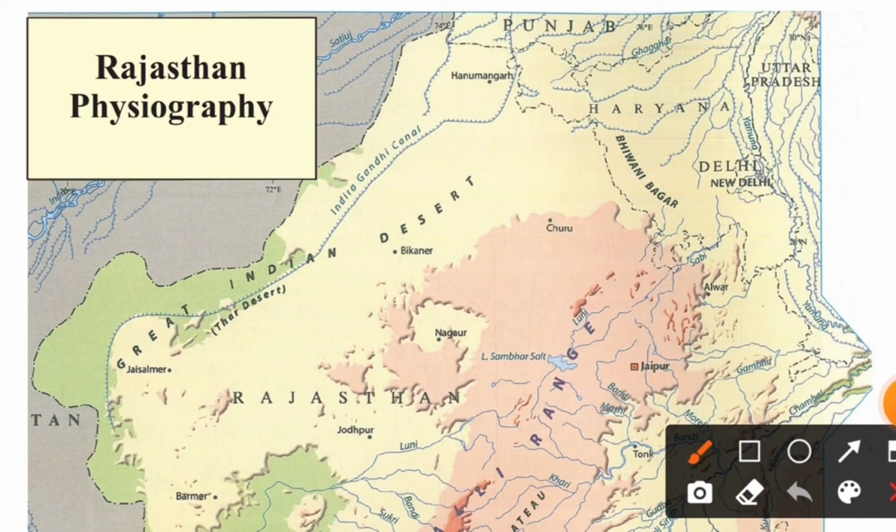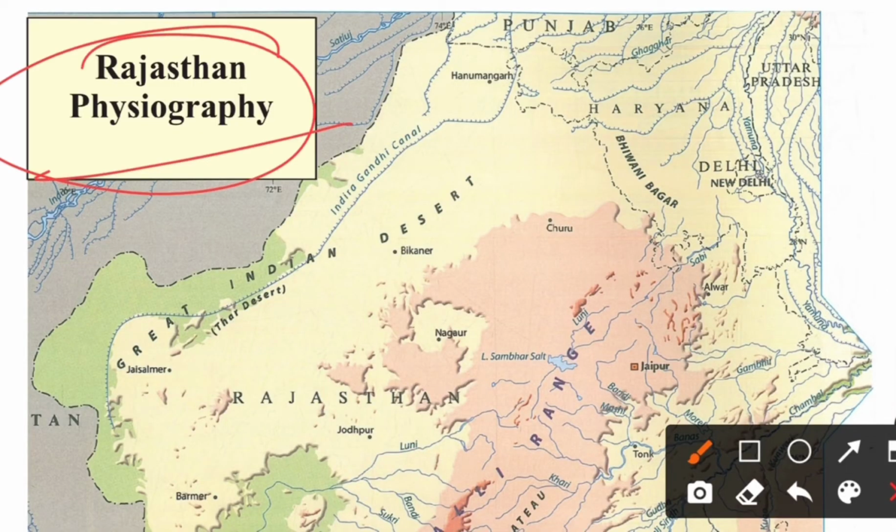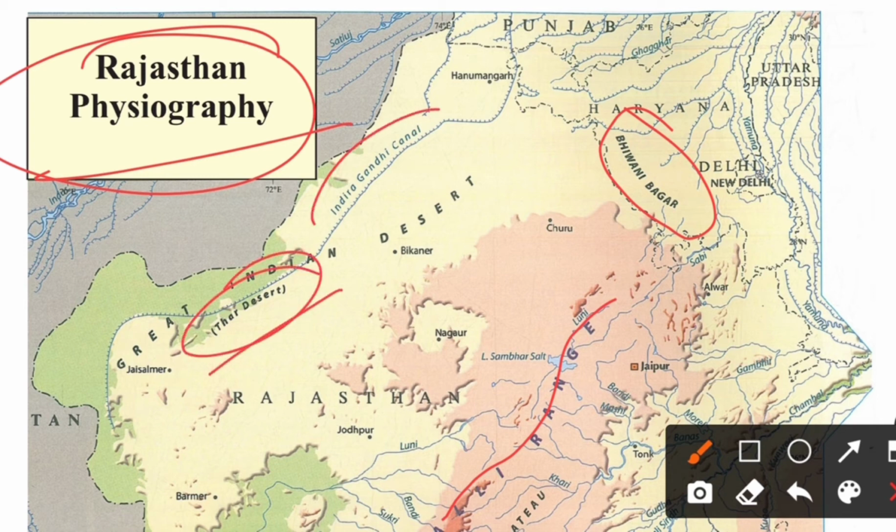So guys, now right in front of you, you have the Rajasthan physiography map. This is Bhiwani Bagar, this side, and this is all your Aravalli mountain ranges passing from here, and this is your Thar desert area, okay, and this is from where your Indira Gandhi Canal is passing.